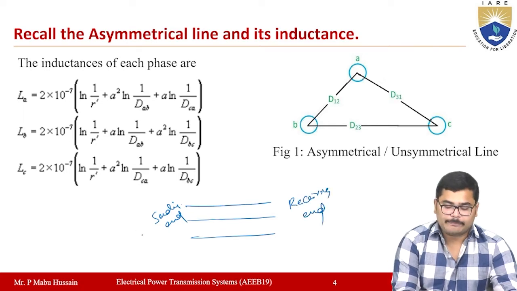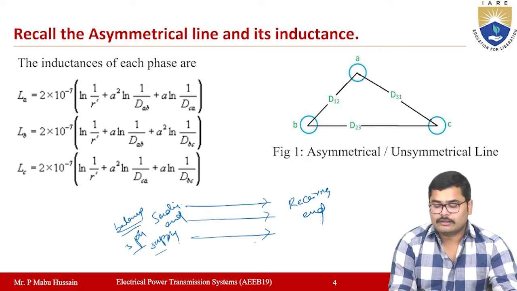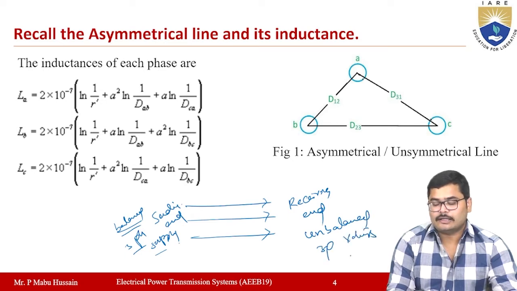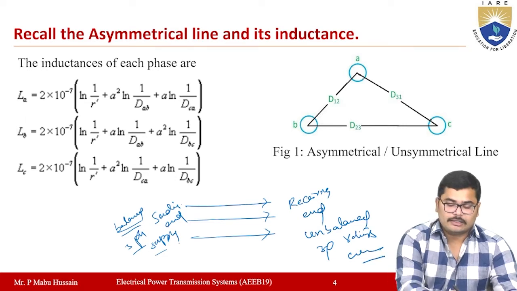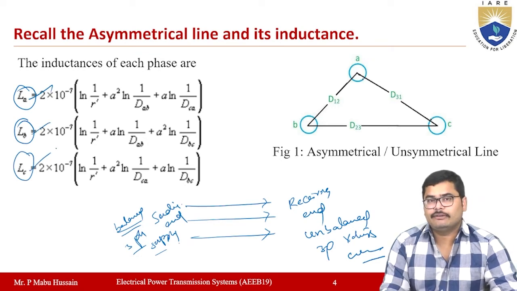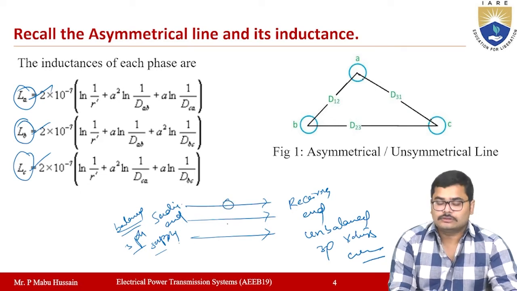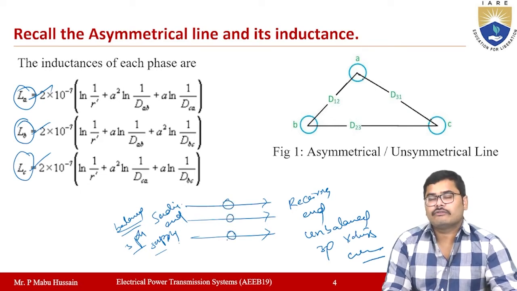Right? So you will supply a balanced 3-phase supply here at the sending end. If you supply a 3-phase balanced supply from the sending end, then when it comes to the receiving end, you will get unbalanced 3-phase voltages and currents. Why? Because for an asymmetrical transmission line, the inductances in each phase will be different. When the inductance in each phase is different, the voltage drops across each phase will be different.